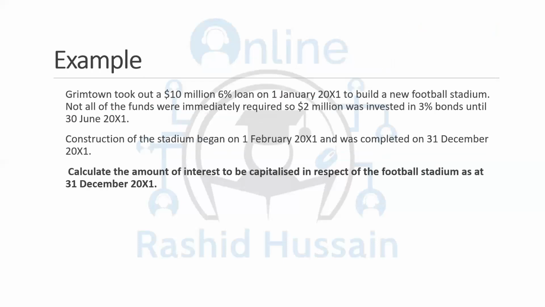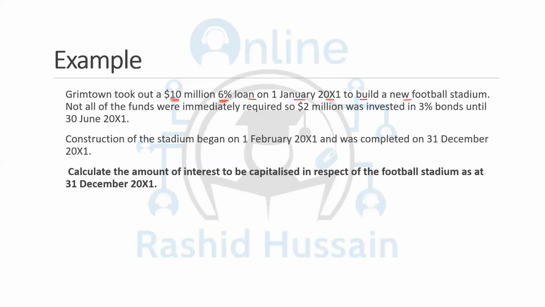Now we have an example to just have a grip on this concept which we have studied. Grimtown took a 10 million 6% loan on 1st January 2001 to build a new football stadium. So 10 million loan, interest rate is 6%. This is a specific borrowing. It's not multiple loans. It's a single loan having a single, specific interest rate. So it's a specific borrowing.